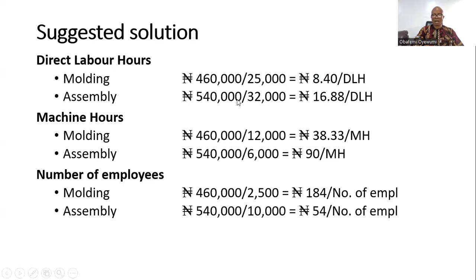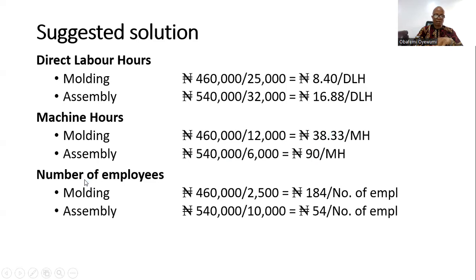For assembly, we have 540 divided by 32, and that will give you 16 naira 88 kobo per direct labor hour. That's what we will be absorbing, based on the question we're solving. For machine hours, we have for molding 460 and 540 divided by 12,000 machine hours, and for assembly 6,000. That will give you 19 naira, while the other one will give you 38 naira.